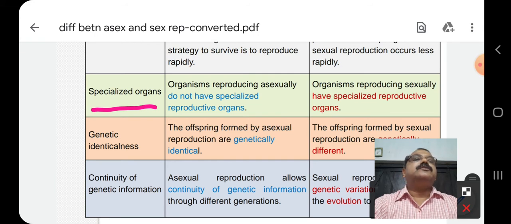But in case of sexual reproduction, there are specialized reproductive organs, that is male reproductive organs and male reproductive system. Similarly, in case of female, female reproductive organs and female reproductive system.